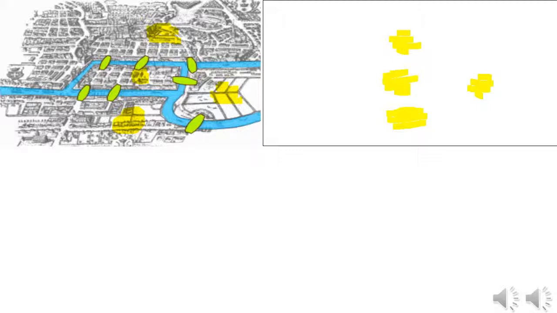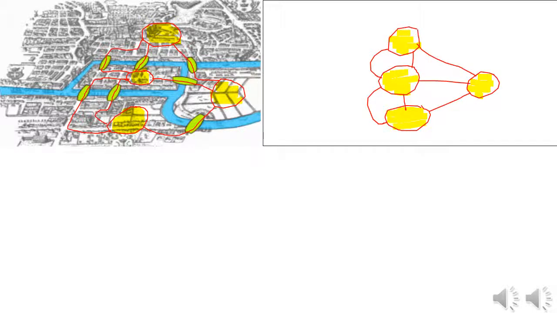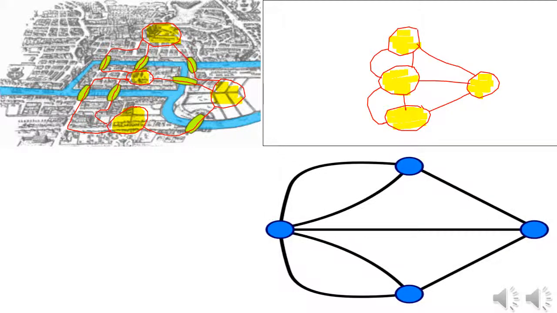He realized that the banks and islands on the river could be simplified into 4 points, like this. From that, lines could be drawn between the points to simulate the bridges, like this. In the end, he was left with a diagram that looked like this. However nice that looks, it doesn't leave us any closer to solving the problem. We can trace out as many routes as we want on it, but we still can't seem to find a solution. It is, in conclusion, impossible. But why?